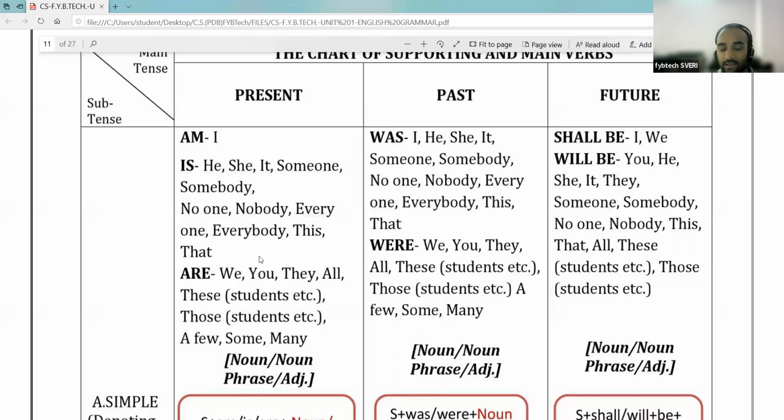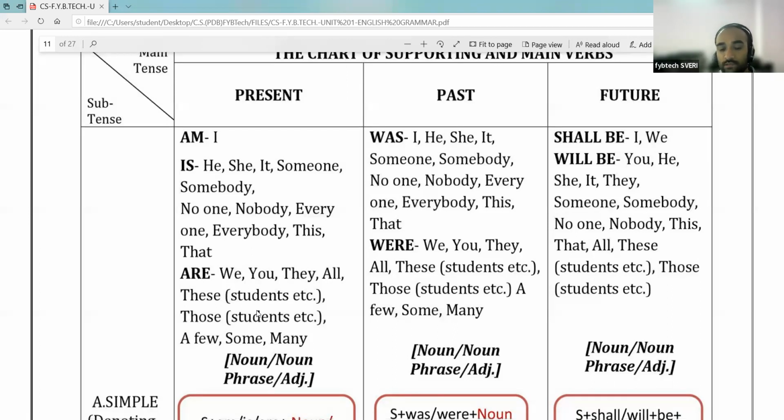Then are. Are is used after we, you, they, all, these, those, a few, some, many. So are is used for we; after we comes are. We are Sverians, or we are teachers. We are students.